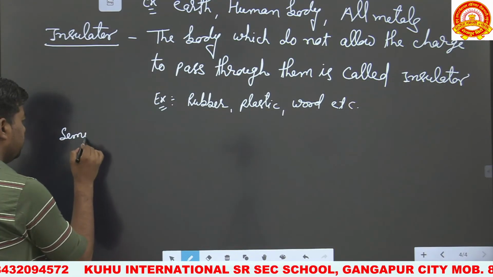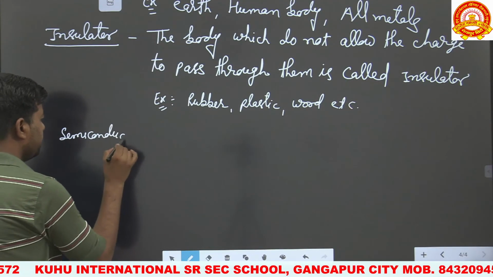Next one is semiconductor. Semiconductor is what?